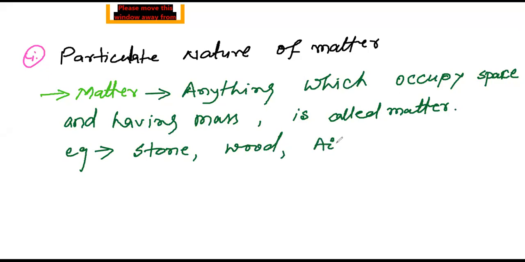Air is also a matter because it occupies space and has mass. Air means any types of gas. These are the examples of matter.